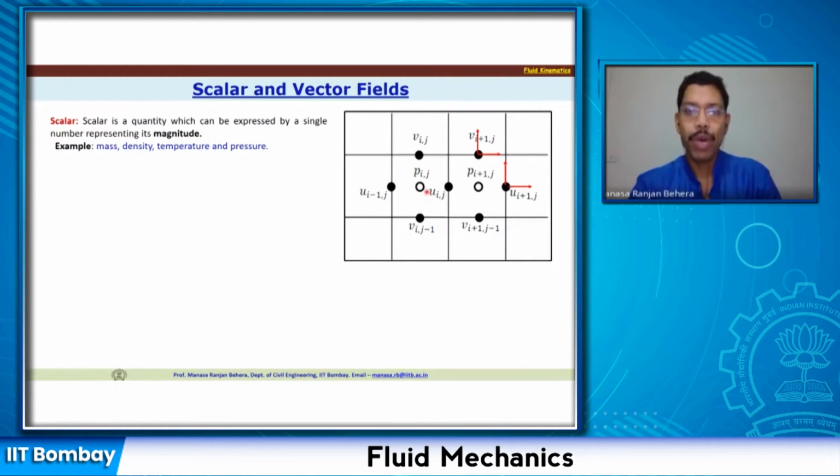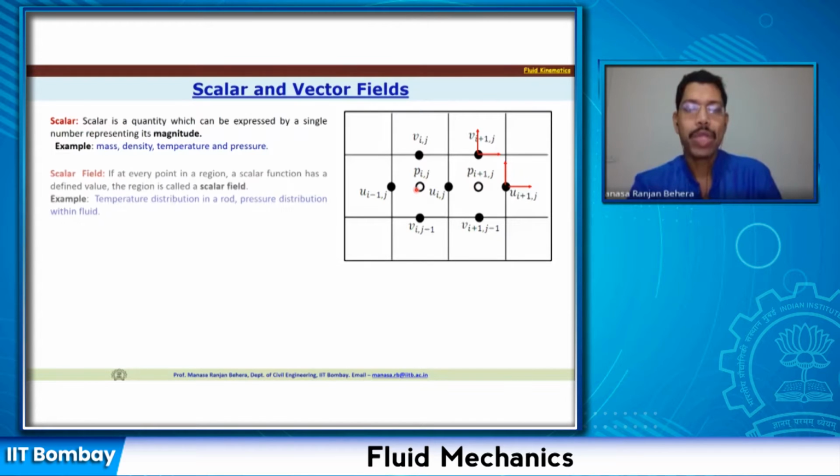If you look at this figure, I have shown this circle here which is denoted as P, that is pressure. So it is a scalar, it does not have any direction. Now if I start defining this value all through the domain at each point, then I will call it a scalar field.